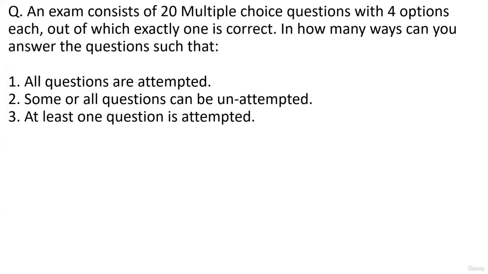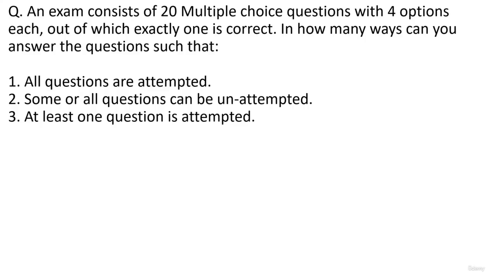An exam consists of 20 multiple choice questions with 4 options each, out of which exactly one is correct. In how many ways can you answer the questions such that first, all questions are attempted. Second, some or all questions can be unattempted. And third, at least one question is attempted. So 3 questions. Very clearly they have put up the points and they wanted us to solve the question based on them.